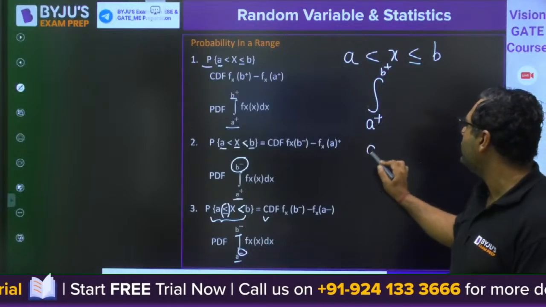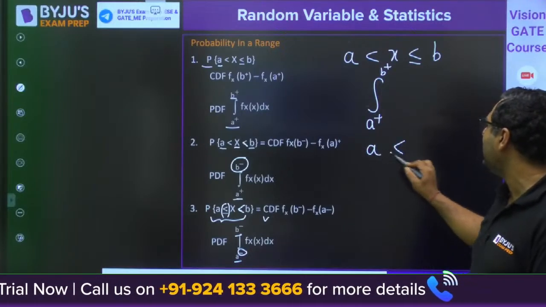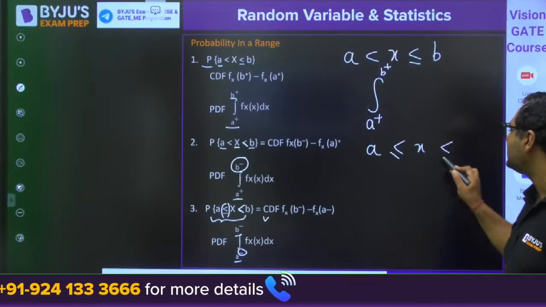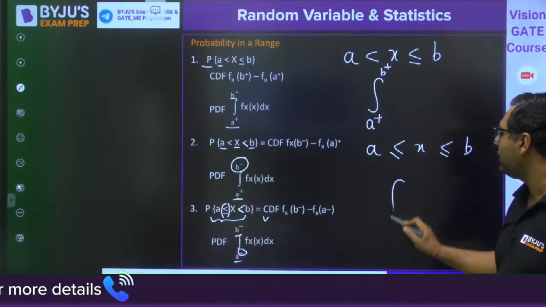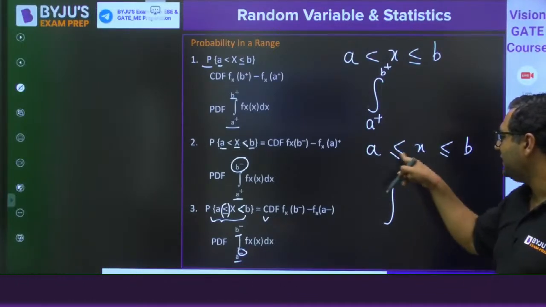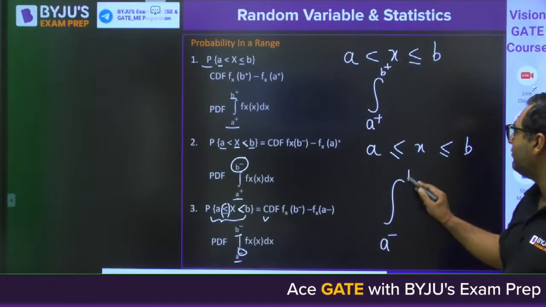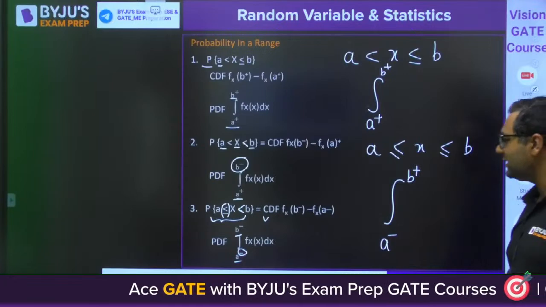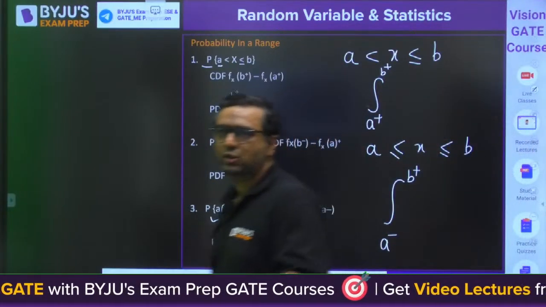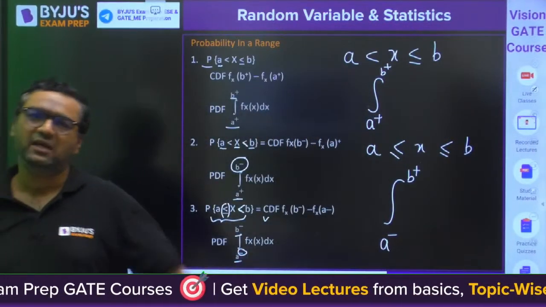Similarly, if I have a less than equals to x less than equals to b, then as it is less than equals to, I start from a minus, and I go till b plus. That is how we need to take the integration based on these limits given.